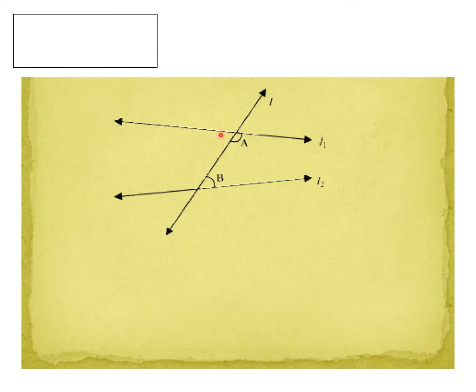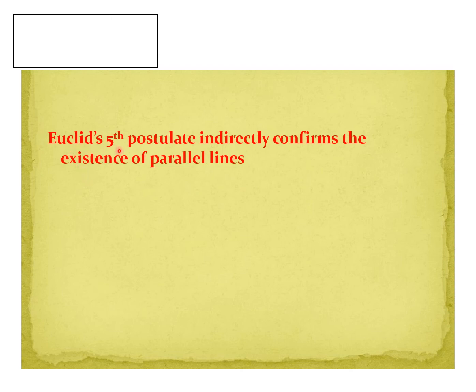Euclid's fifth postulate indirectly confirms the existence of parallel lines. By Euclid's fifth postulate, we can confirm the existence of parallel lines, whether the given two lines are parallel or not.